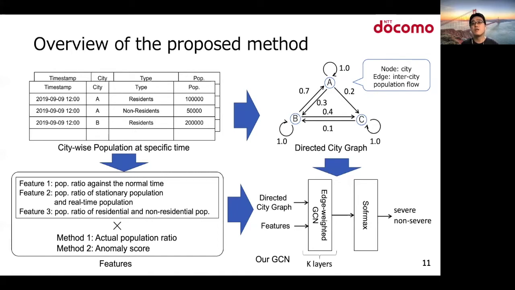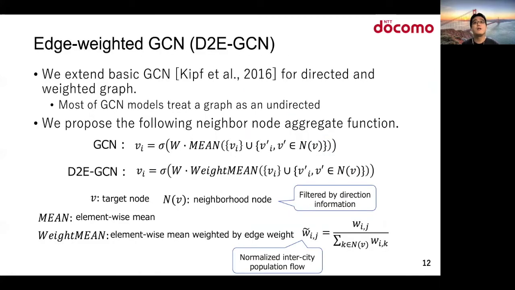These features and a directed city graph are inputs to our GCN model, which is an edge-weighted GCN, to estimate the disaster damage level for each city. We extend basic GCN for directed and weighted graph. We propose the following neighbor node aggregation function to consider the directional information and edge weight.